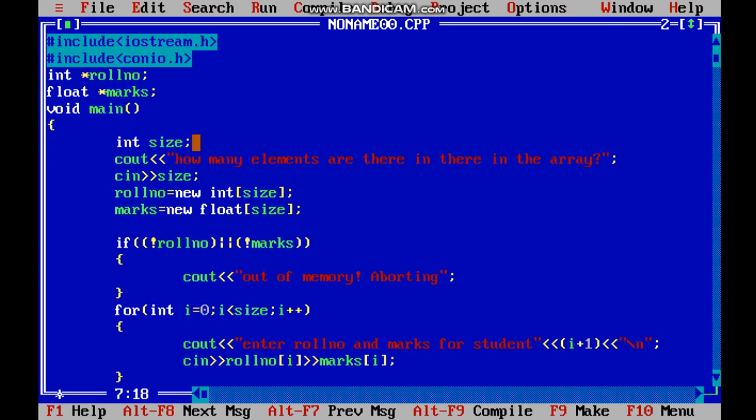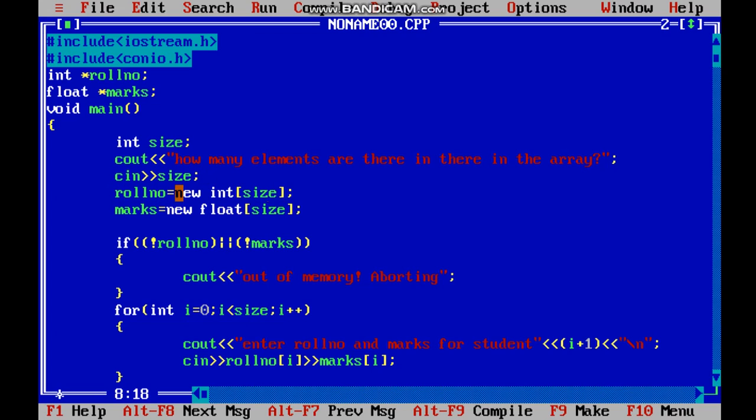After that, I have declared a variable called size to take how many values, or how many students, we want in our program. Now the statement asks how many elements or how many students you want, and we are taking the number from the user. If suppose the user enters 3, then it will come down.